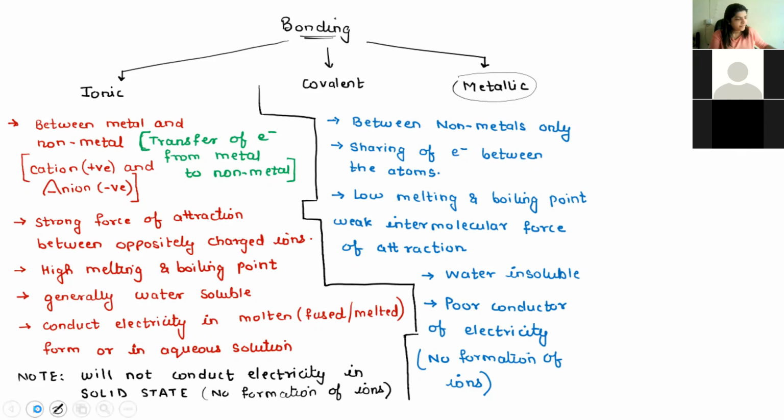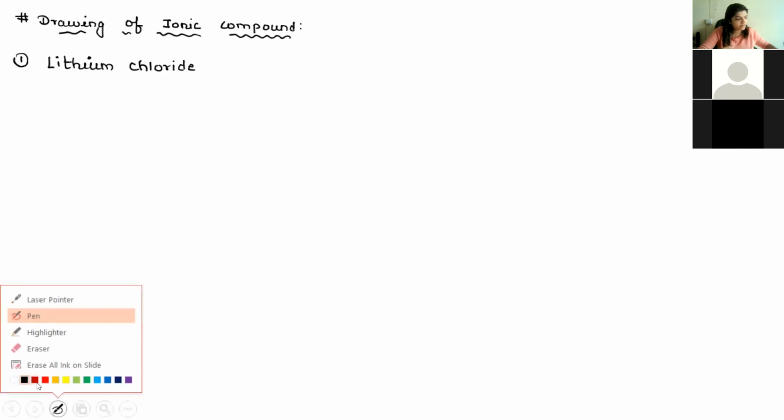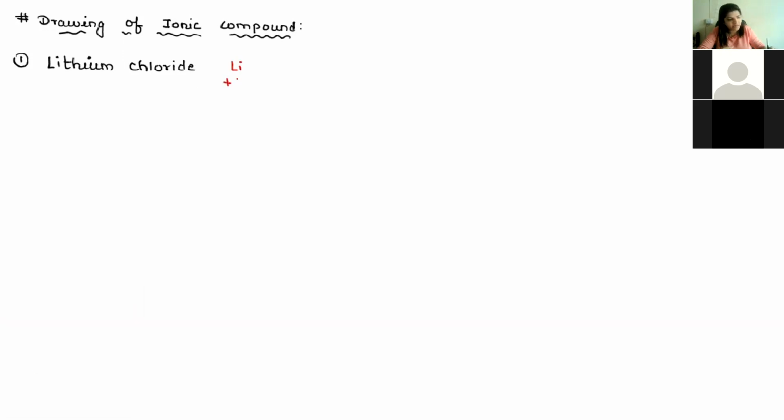Okay, so drawing of ionic bonding. Suppose I want to draw the structure for the first one, which is lithium chloride. Over here, it is very important that we know how to read the periodic table. So now we are well versed, we are ace in reading the periodic table. We know that lithium belongs to group 1, so lithium valency is +1 and chlorine valency is -1. The first thing is to write the formula of the given compound. So the formula is LiCl.